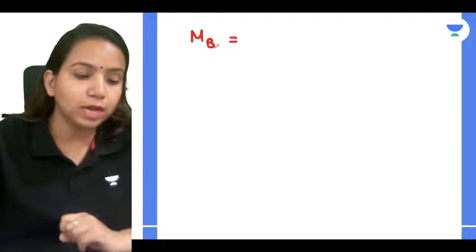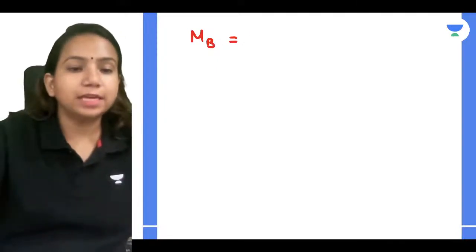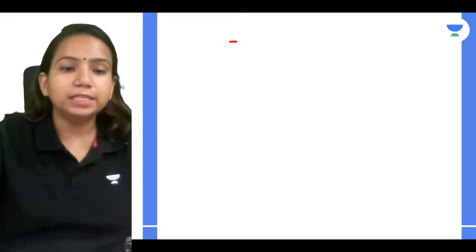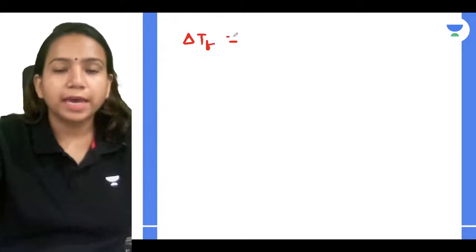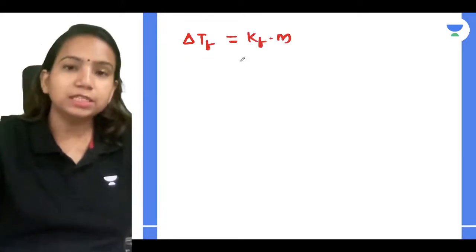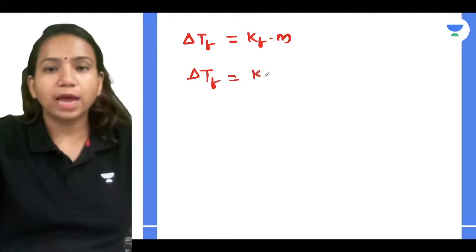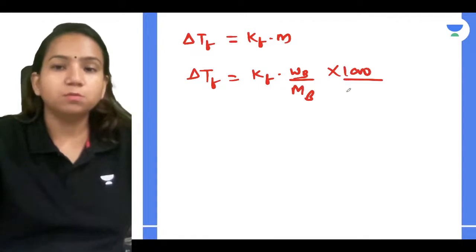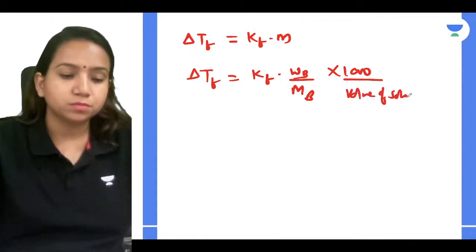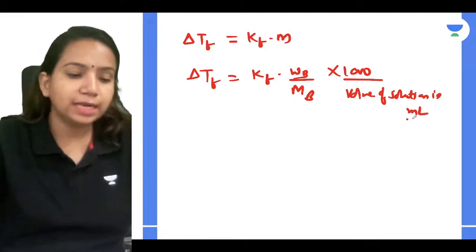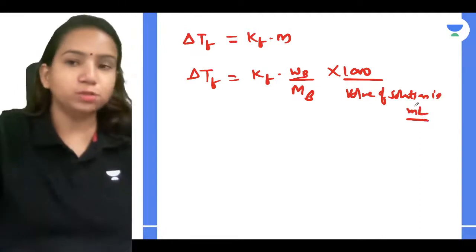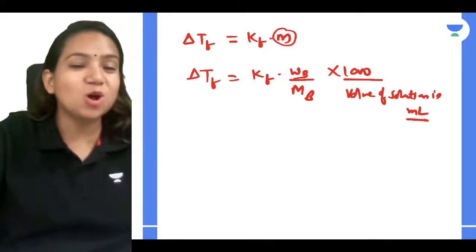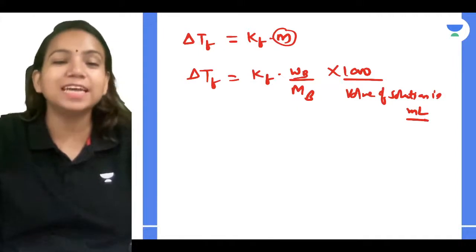You know that delta TF is equal to KF into molality, and molality is WB by MB into 1000 divided by mass of solvent in grams.